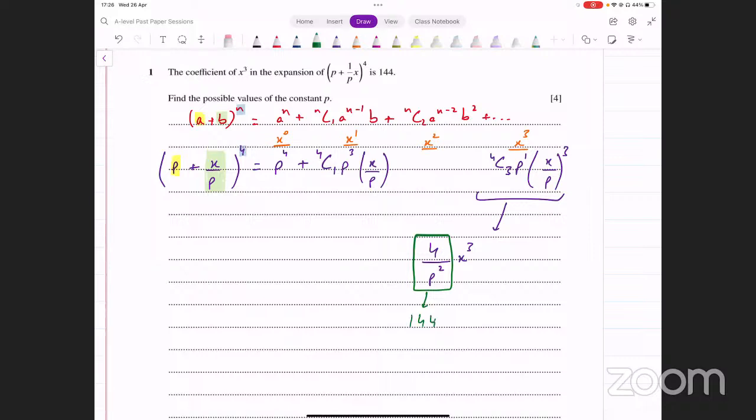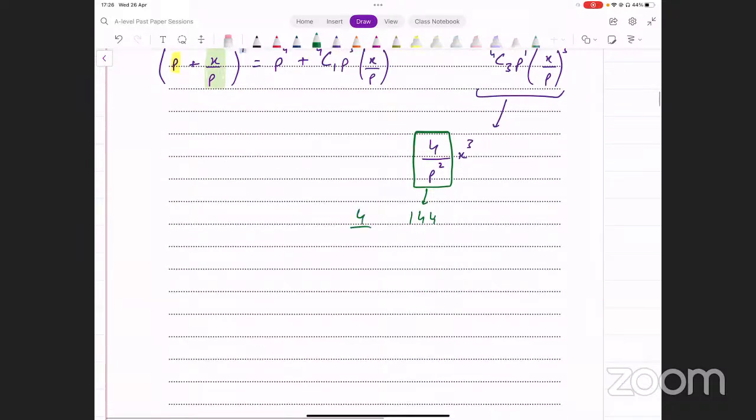ठीक है, तो आपके पास एक equation आ गई, and that is that 4 over p square should be equal to 144, right? You take p square to the other side, bring 144 here, and that is going to give you p square equals 4 over 144. You simplify that, and let me see what that gives you. 144 divided by 4, this simplifies to 1 over 36.